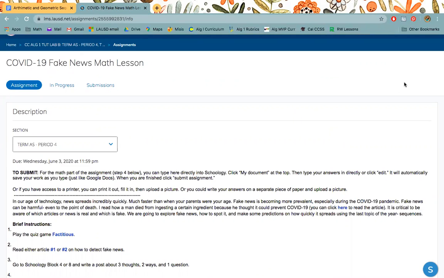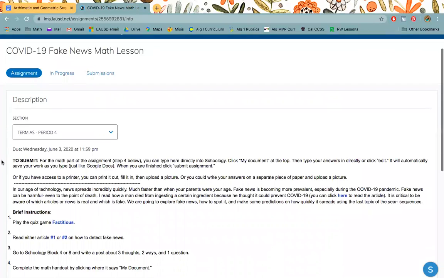Now, if it doesn't say that, there will be a link over here. It says can't see your document, click here, something like that. Click on that in order to see it. You need to log into your Google Drive using your MyMail. So if you're logged in with a personal Gmail or you're not logged in with your MyMail to Google, it's not going to allow you to see the document. And I will also post a YouTube video showing you how to get your MyMail Google account logged in so that you can see the assignment through Schoology.